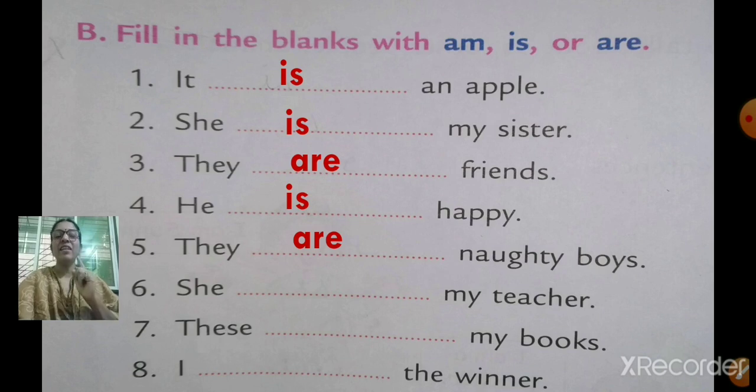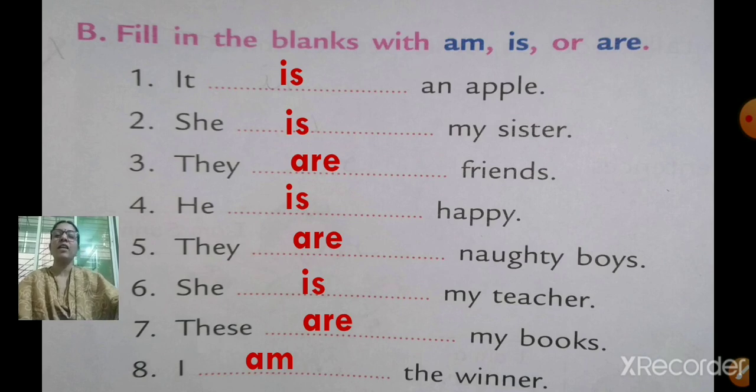Yes, she is my teacher. Number 7, these dash my books. These are my books. Number 8, I dash the winner. With I, what are you going to write? Yes, I am the winner. Done?